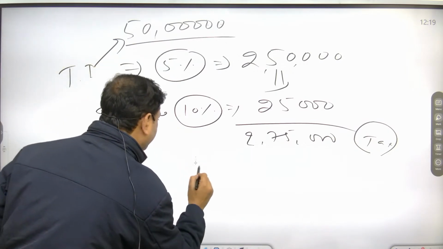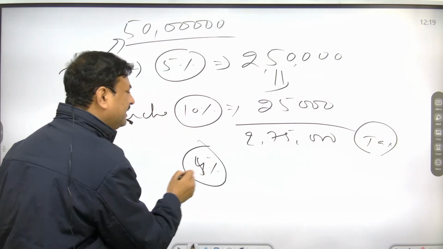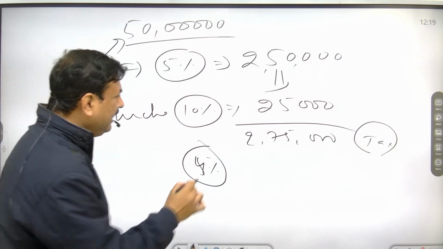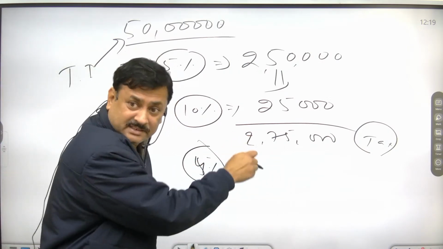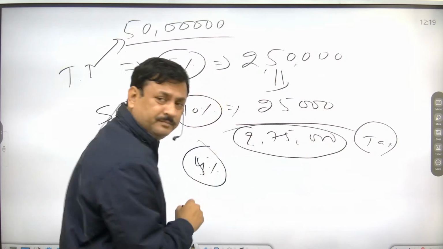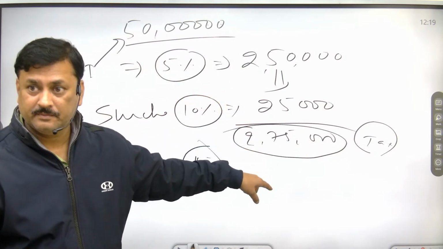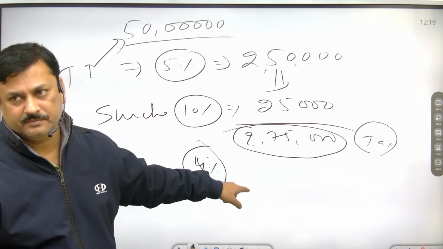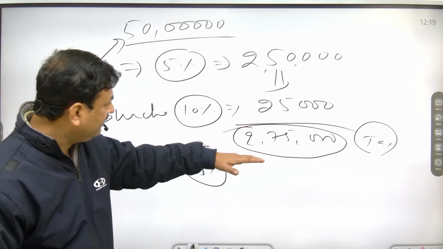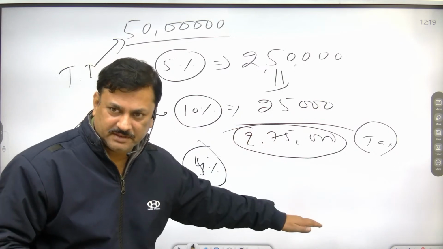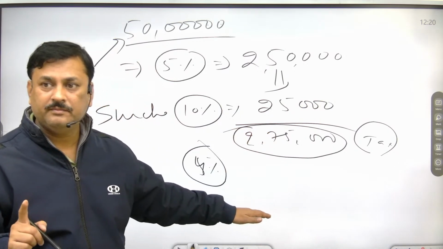What is cess? Suppose it is 4%, or 5%, or 10%, whatever it is. Now 4% of this tax, or 5% of this, and then this plus 4% of it. Any doubt?